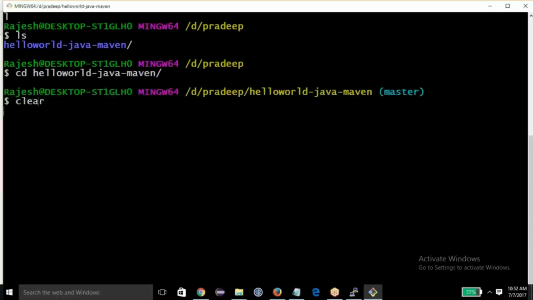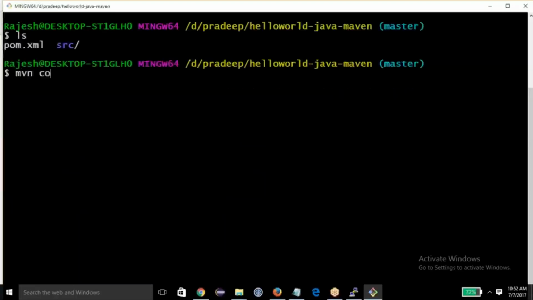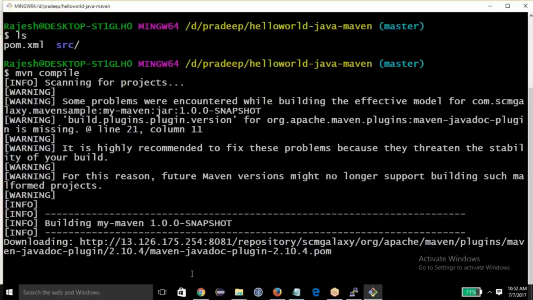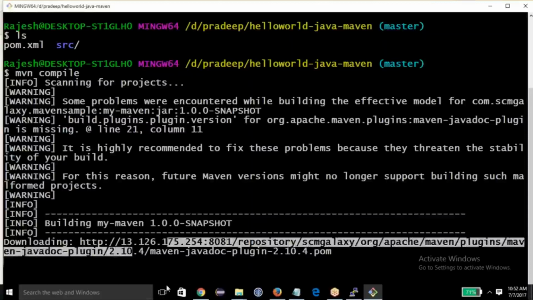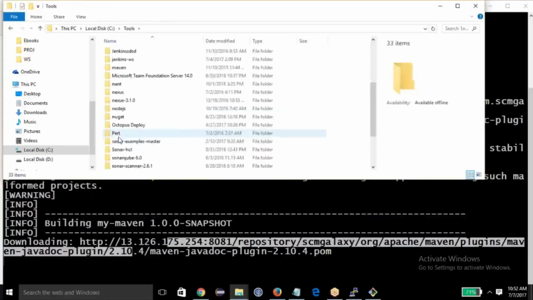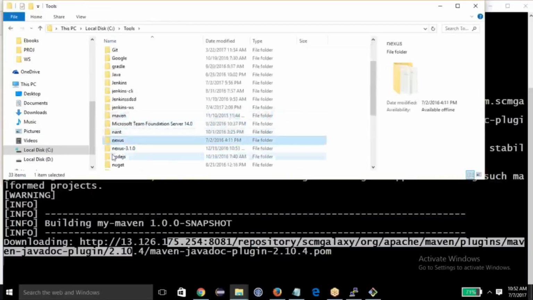So what I need to do is just type mvn compile. This is a Maven command. My scripts are already there, which will help me to compile the source code inside the src directory. Let me do that. I can see that compilation has started and it will pass, I know that for sure. So there's a problem in it, and I will have to fix it because I keep changing the environment.